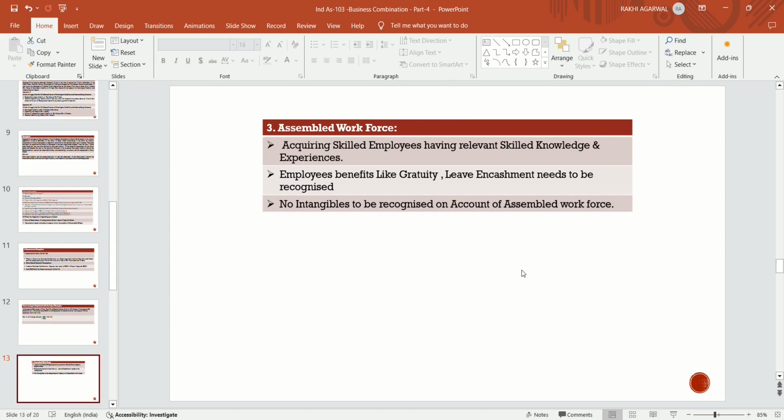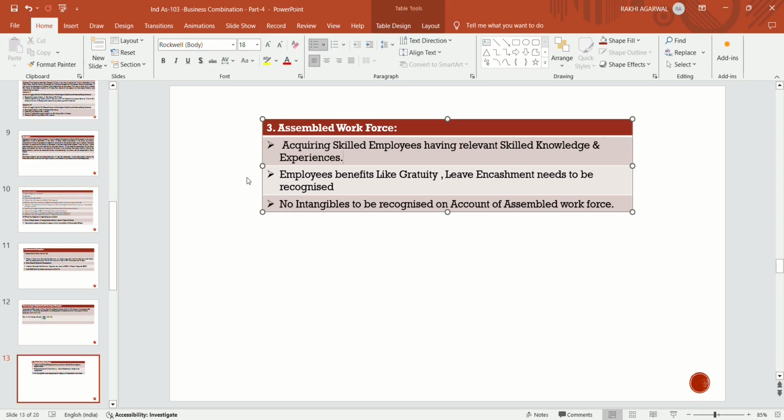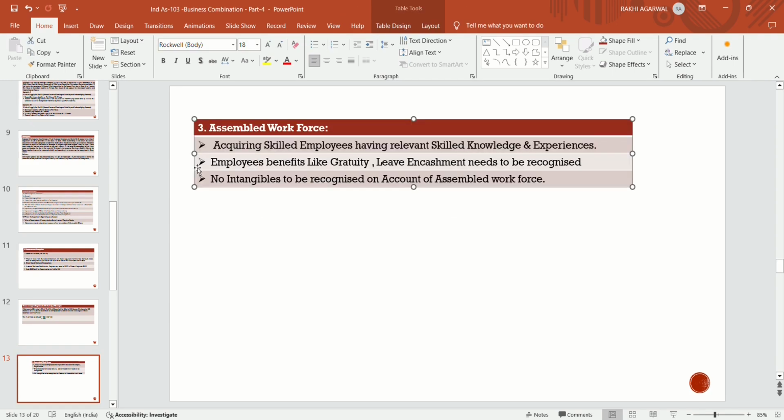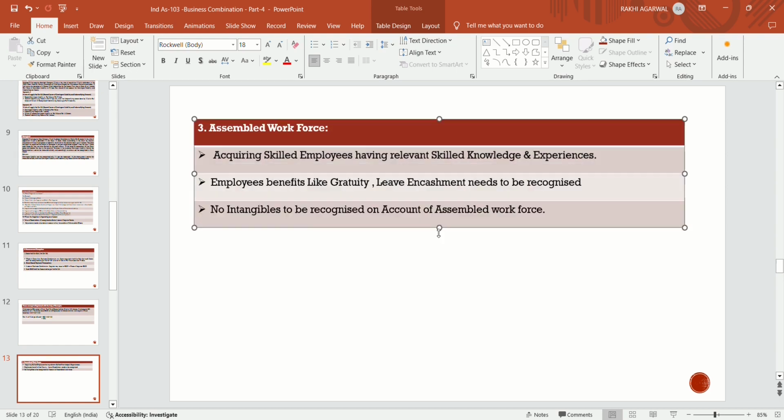Assembled workforce. What is the assembled workforce? If the workforce is present in the books of the acquiring company, the acquirer company will take over those skilled employees having relevant knowledge and experience at the time of the acquisition. So employee benefits like gratuity and leave encashment need to be recognized because they are acquiring those skilled employees.